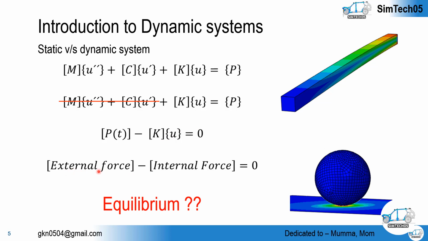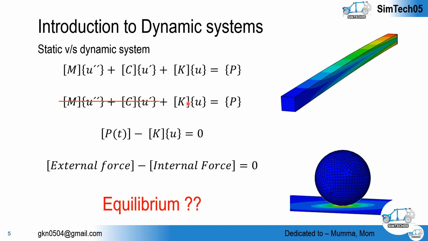So what will happen? The internal force is 0 while the ball is in the intermediate stage, not in contact with the plate. The force offered by the material is 0. In dynamic conditions, the mass times u double dot term is not 0.